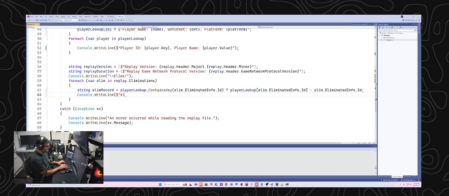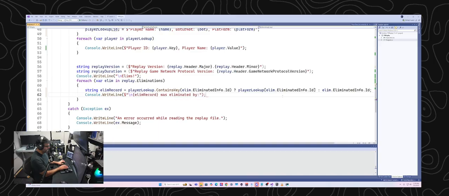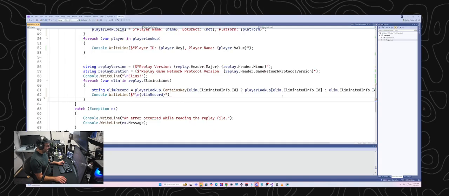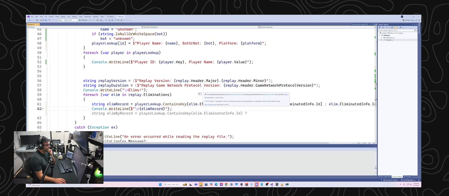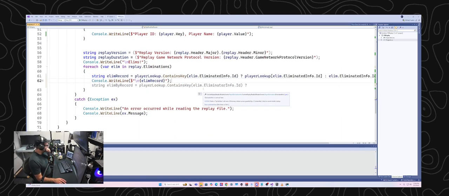And then let's just write out, actually I could just do probably, let me do this. I'll do, so I can put a carriage return in there. Elim record, getting some weird autocomplete stuff there. Computers love to try and write code for you. Sometimes it works, sometimes it doesn't. Okay, so I think I've achieved that. So now in theory, we should be able to see platform, bot, and player name.